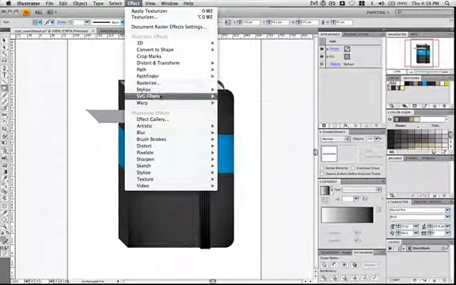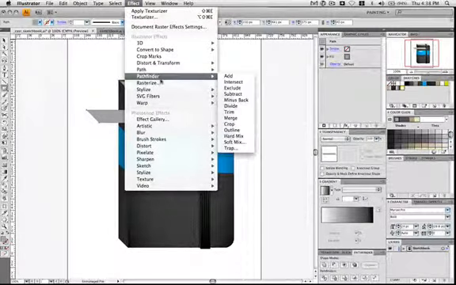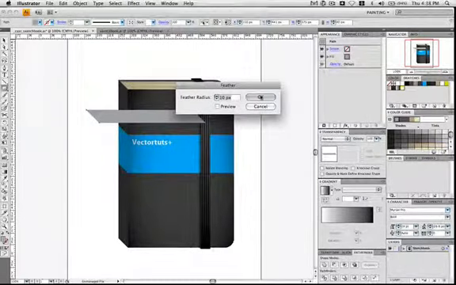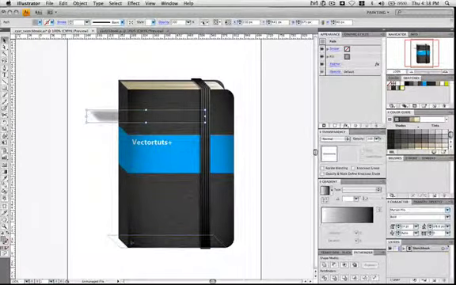See where the feather is. Effect, Stylize. There it is. Feather. We're going to set it to 10. Go ahead and hit Command X, Command B to place it in back. Then just move it into position.